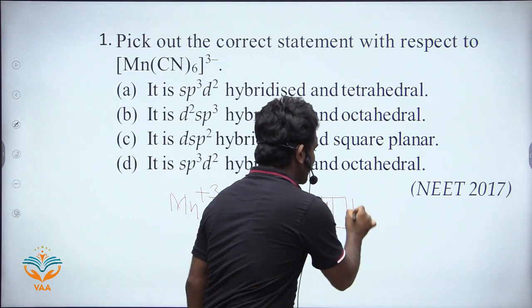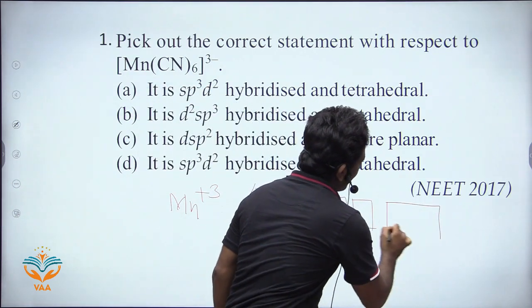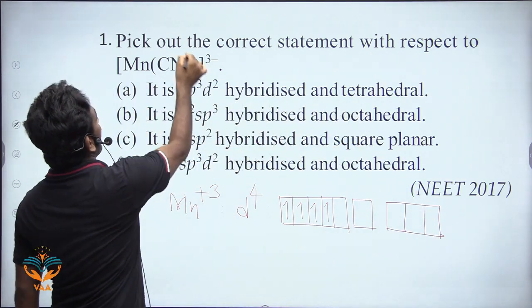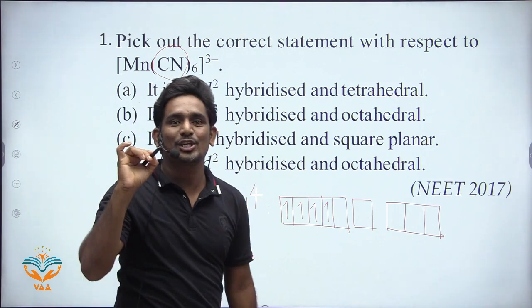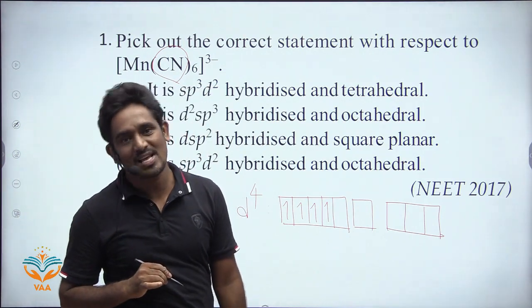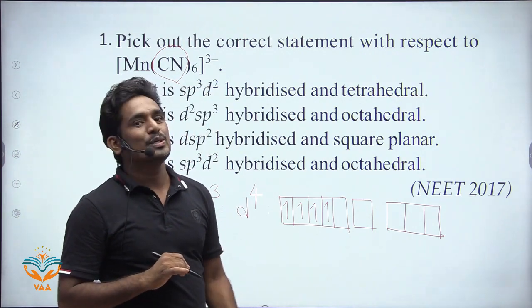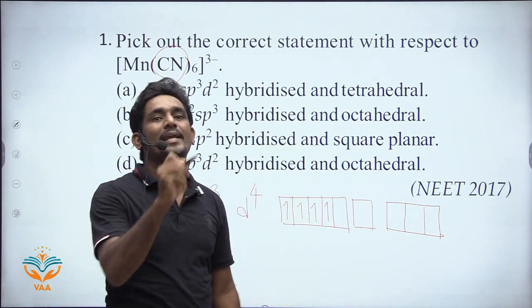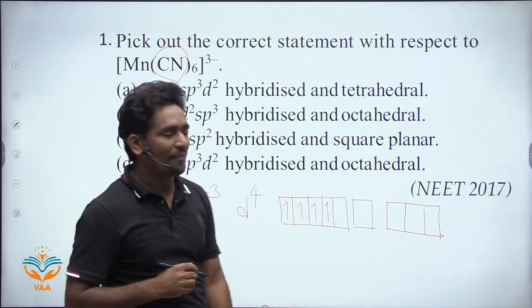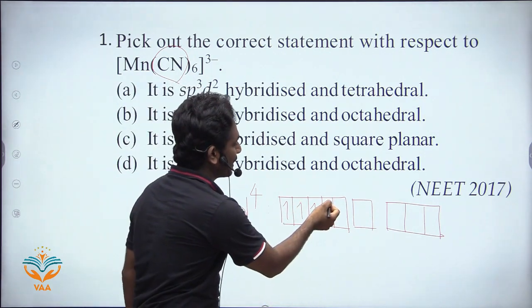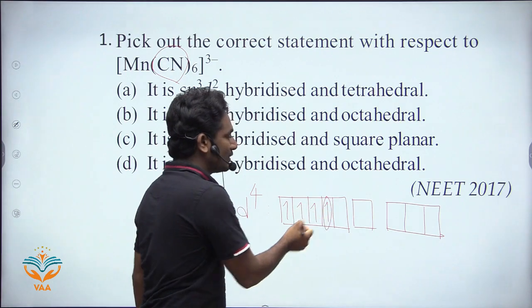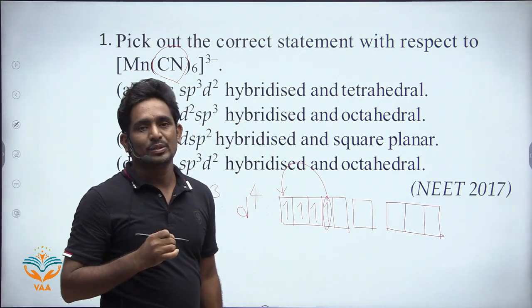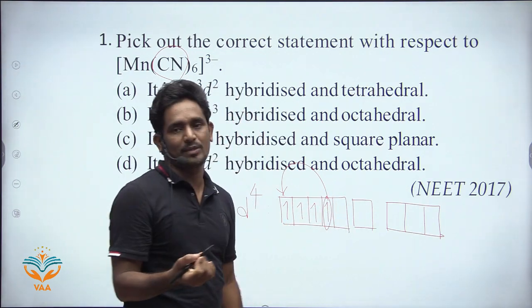And there is 1 s orbital and 3 p orbitals. But what is given here? The cyanide ligand is given, and it is a strong field ligand. In the presence of a strong field ligand, pairing takes place. So this electron will jump from this orbital to this orbital, and now this orbital is vacant.